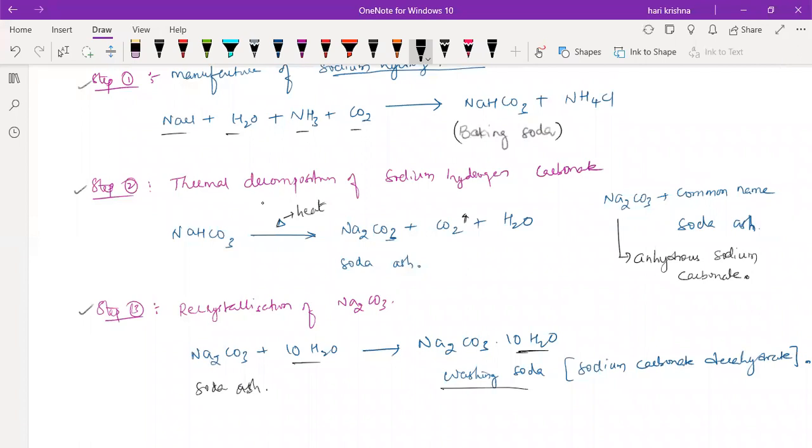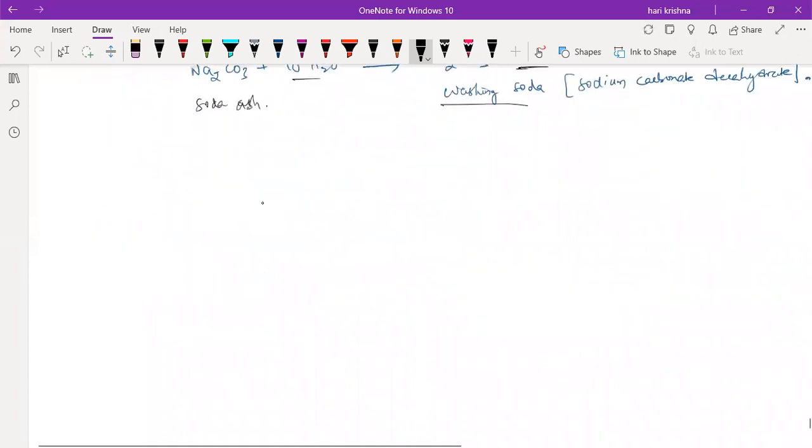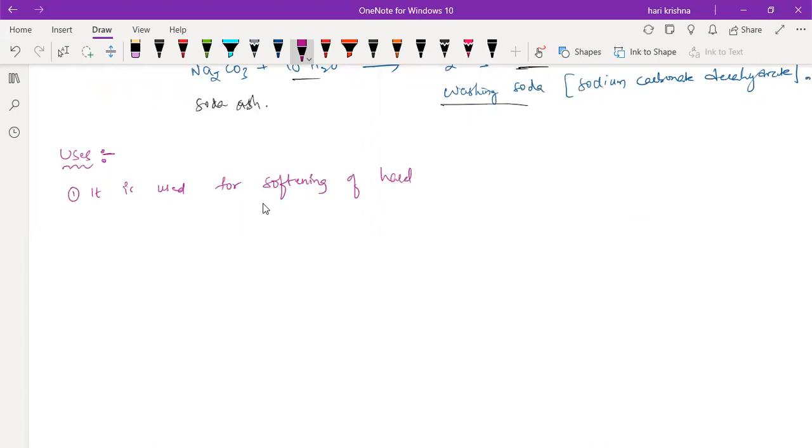Then what is the use of this washing soda? What are the uses? It is used for softening of hard water.